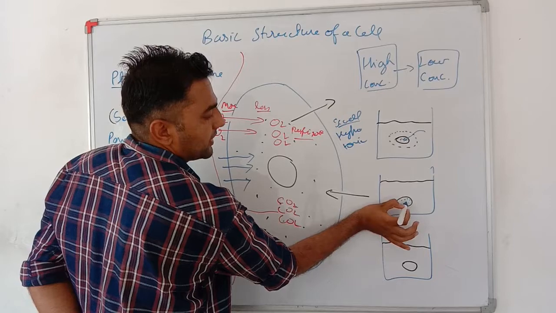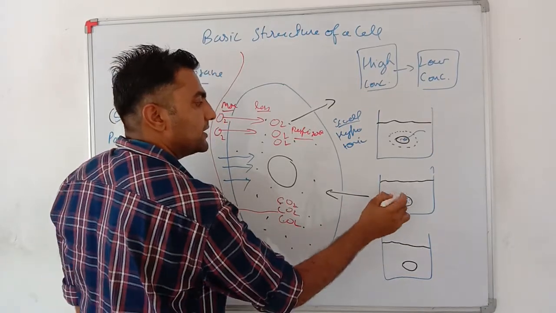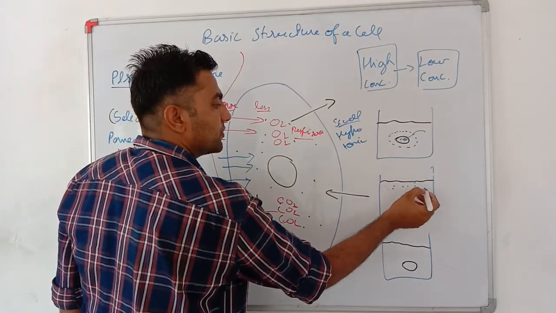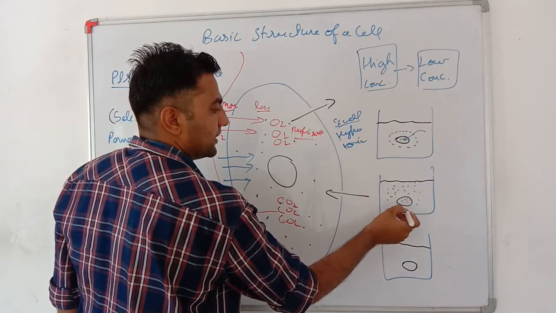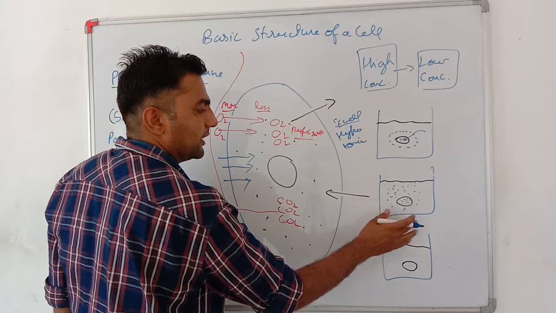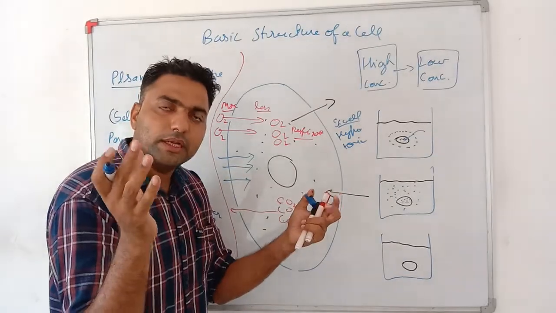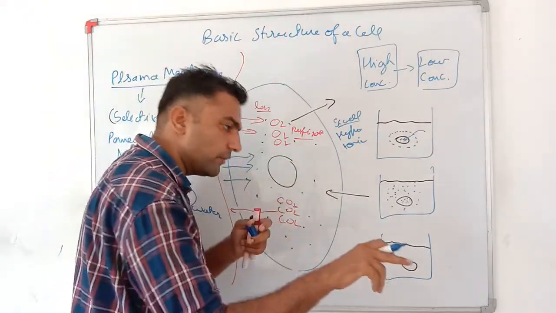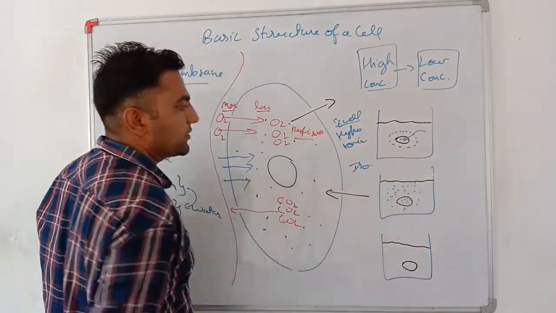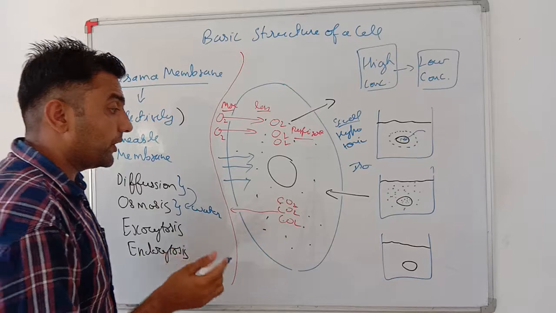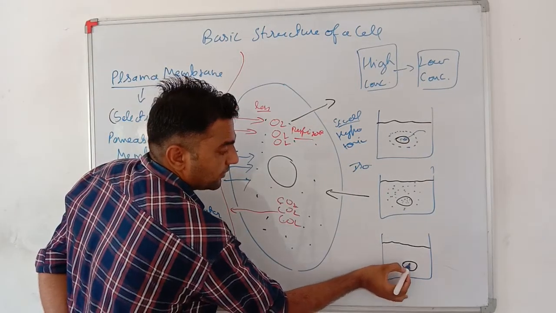As we know, resin is sweet, and if I put this resin in a sugar solution where the concentration of sugar or water both inside and outside the resin is the same, the resin will neither swell nor shrink, meaning water will neither enter nor exit. Such a solution is known as isotonic solution.